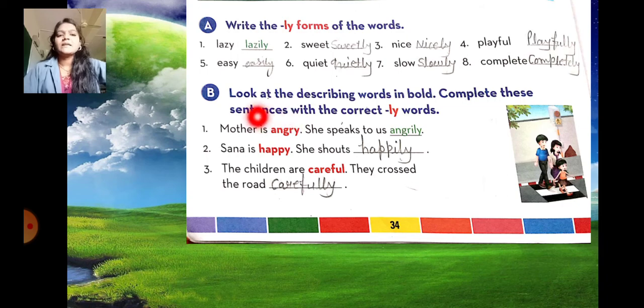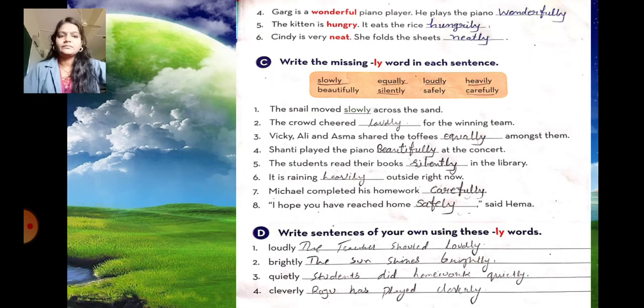Now exercise B, look at the describing words in bold. Complete these sentences with the correct ly words. For example, mother is angry, she speaks to us angrily. Sana is happy, she shouts happily. The children are careful, they cross the road carefully. Garg is a wonderful piano player, he plays the piano wonderfully. The kitten is hungry, it eats rice hungrily. Cindy is very neat, she folds the sheet neatly.